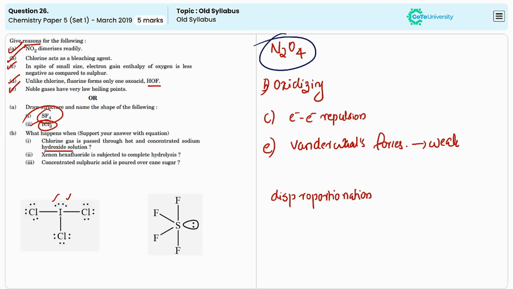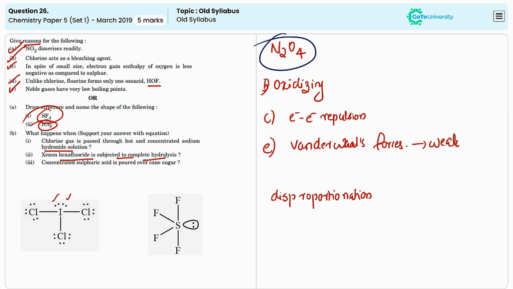The second one is: xenon hexafluoride is subjected to complete hydrolysis. When it undergoes complete hydrolysis, it reacts with water to produce xenon trioxide, xenon tetrafluoride and fluorine gas. But the reaction can be complex.